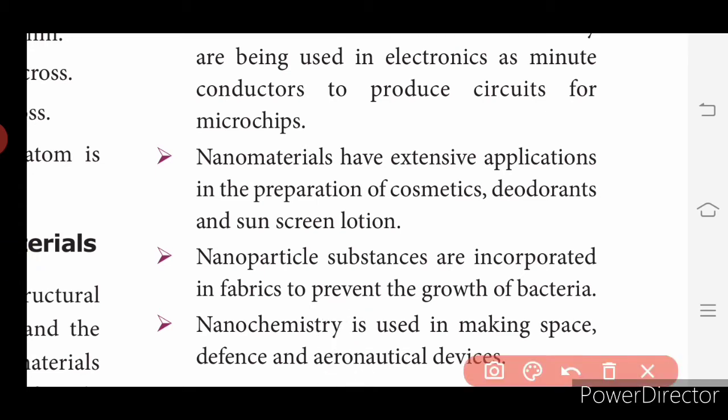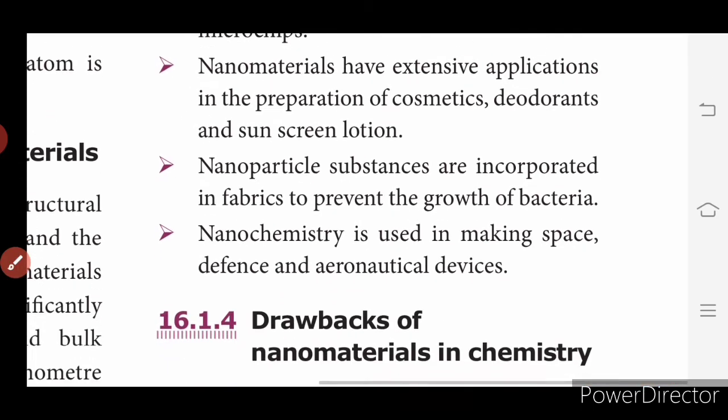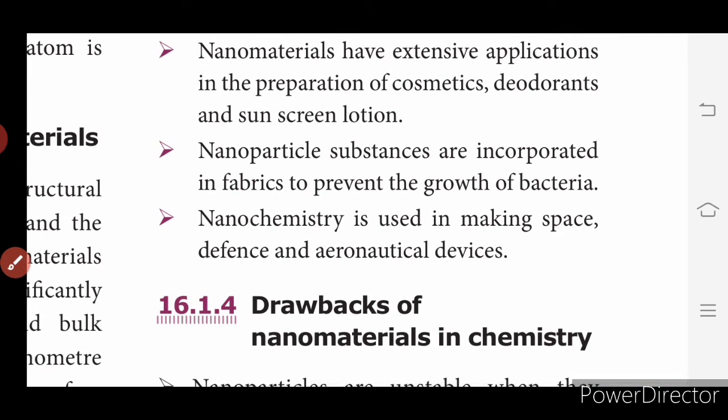Cosmetic fields also use these nanomaterials. Nanoparticle substances are incorporated in fabrics to prevent the growth of bacteria. To prevent bacteria in the textile industries, these nanoparticles are used. And nanochemistry is used in making space, defense and aeronautical devices. In space devices also this nanochemistry is used. So we have many applications for this nanochemistry.